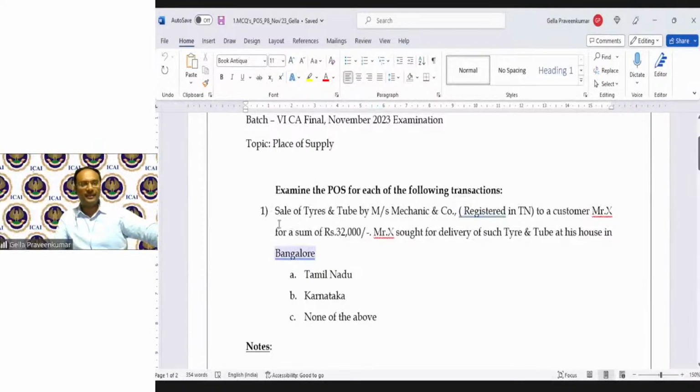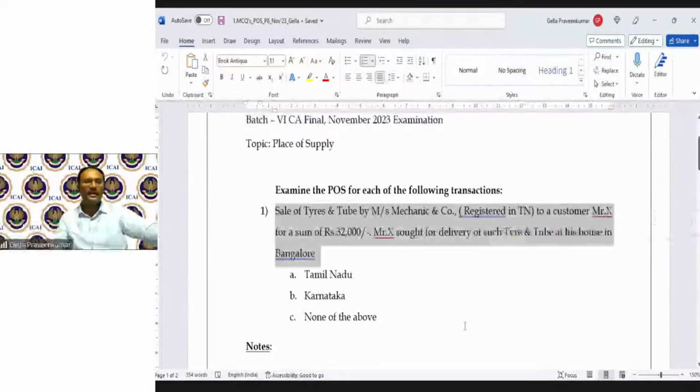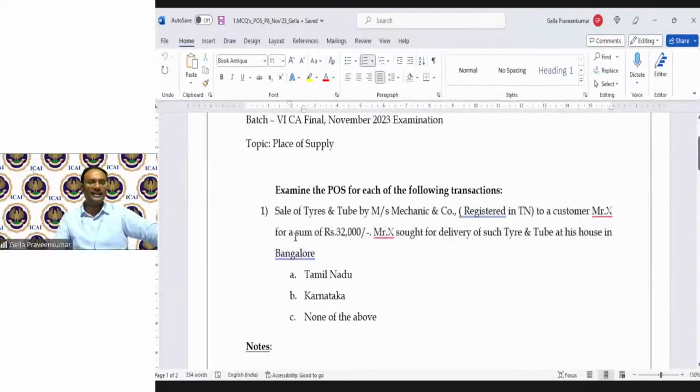Question number 1. Sale of tiles and tubes by Mrs. Mechanic and Co., a registered person in Tamil Nadu, to a customer Mr. X for a sum of rupees 32,000. Mr. X sought for delivery of such tiles and tubes at his house in Bangalore. Bangalore happens to be in the state of Karnataka. In this case, what will be the place of supply? Will it be Tamil Nadu? Will it be Karnataka? Will it be none of the above?